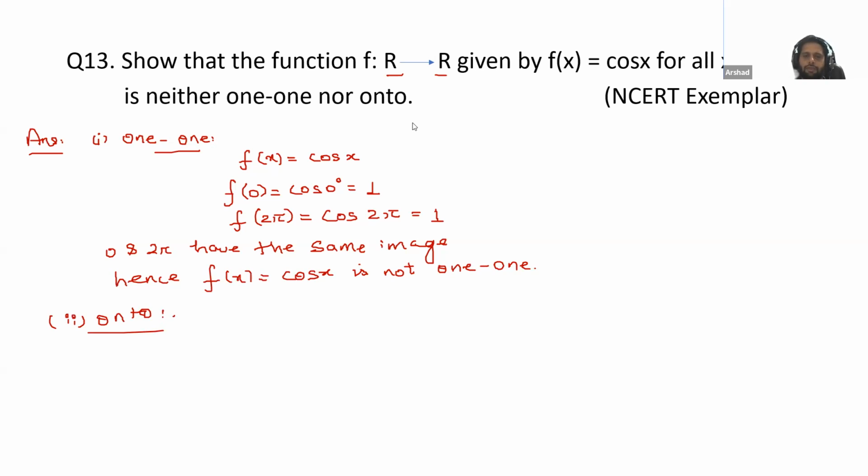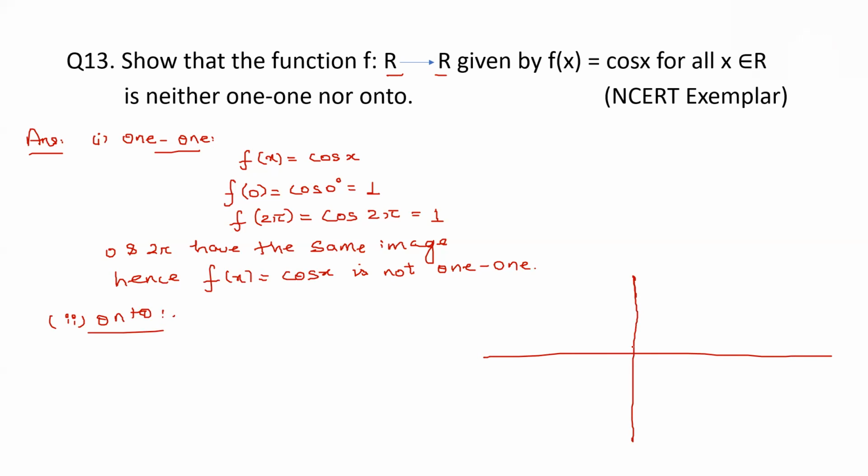Both of you, can you tell me what is the maximum value of cos x? That is 1. Okay, you know the graph. This is 0, this is pi by 2, this is pi. So the graph will start from here. Here we have a 1, so the graph will be like this. And here we have a -1.